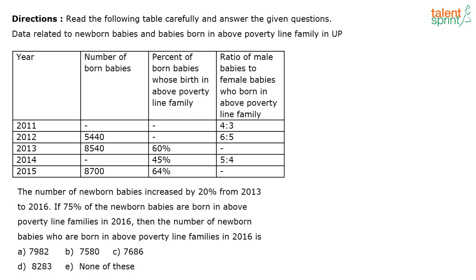If 75% of the newborn babies are born in the above poverty line families in 2016, then the number of newborn babies who are born in the above poverty line families in 2016 is dash. This question has less calculations compared to the previous one.